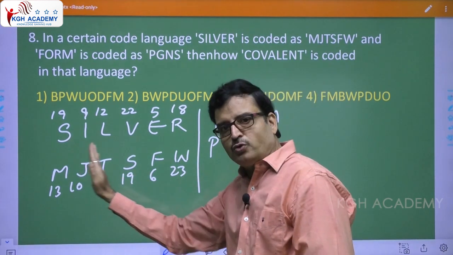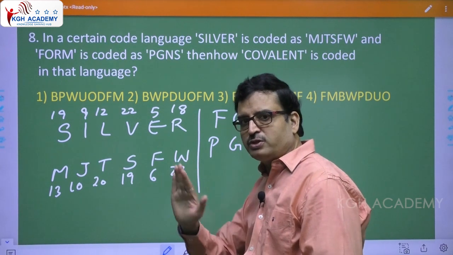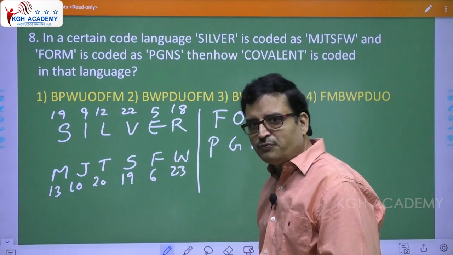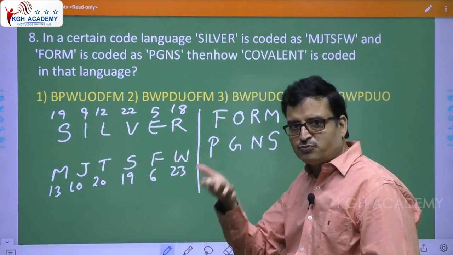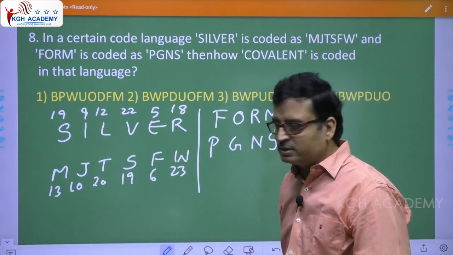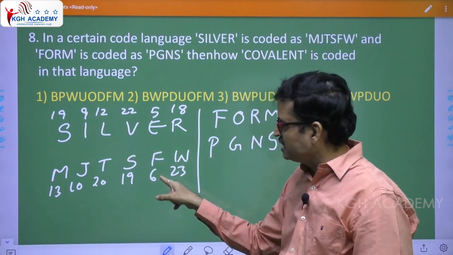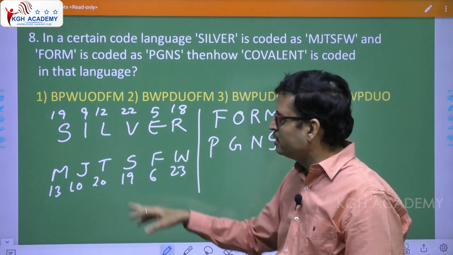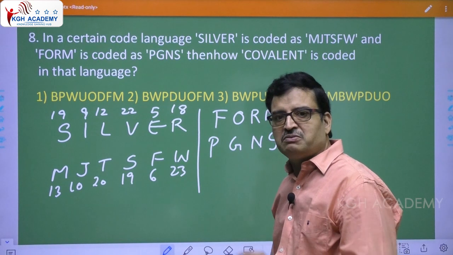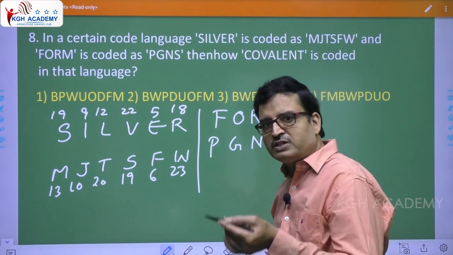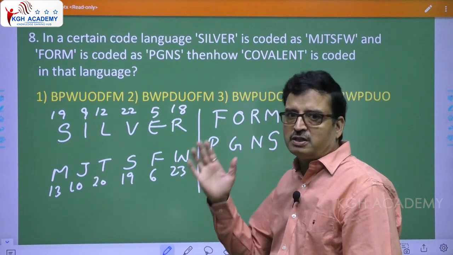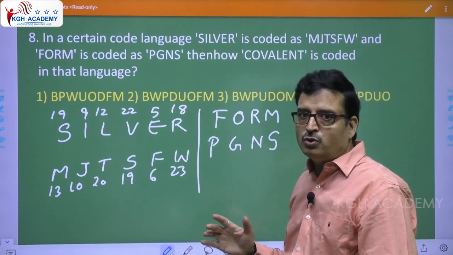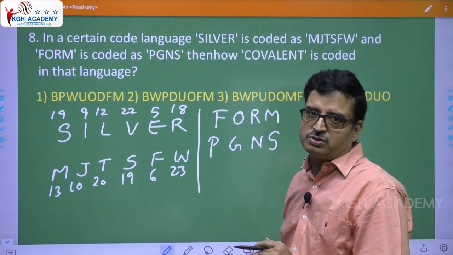Straight coding is not matching, then what I told you, go for reverse coding. Like this, 19, 23, let us say plus 4, 19 plus 4, 23, 9, 6, minus 3, okay, 12, 19 plus 7, no, it's not matching. So even reverse coding is not matching. I told you, if straight coding is not matching and reverse coding is not matching, then see whether cross coding matches, okay.